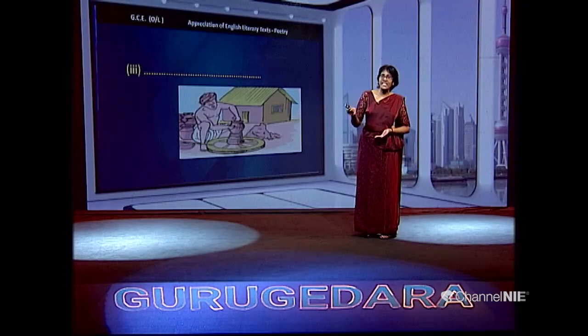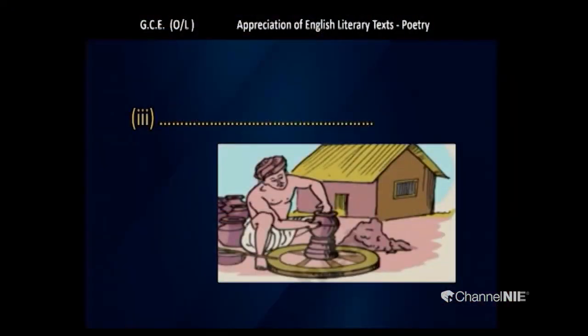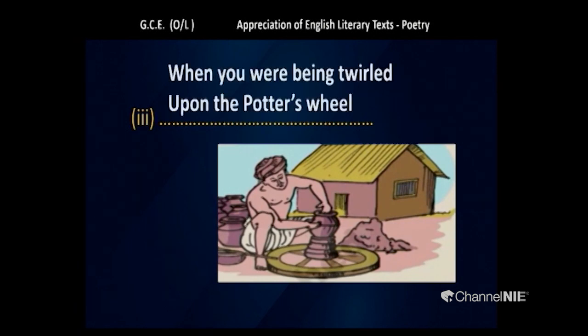Well, if you look at this picture, again, I think you are familiar with this question, but please find the suitable, relevant line. Shall we check? Very good. If you have got this, I hope you would have found the correct lines.